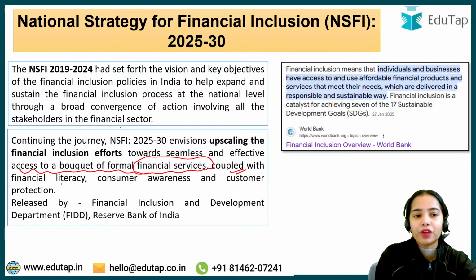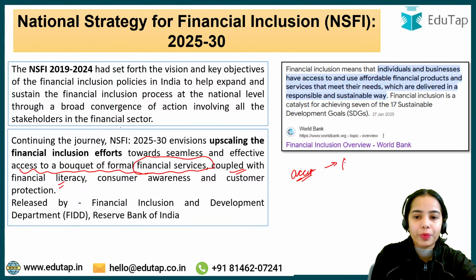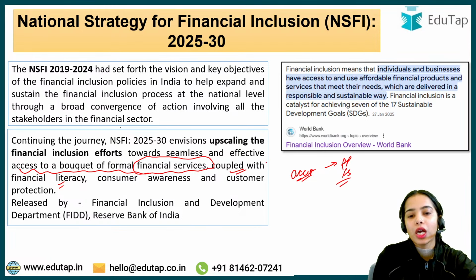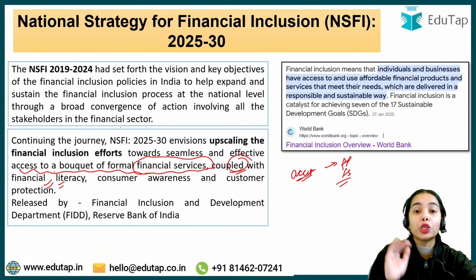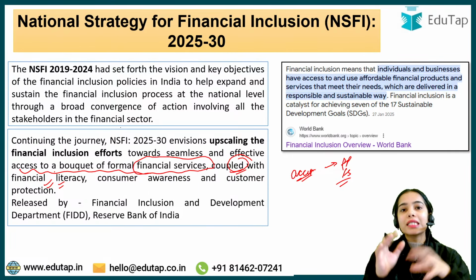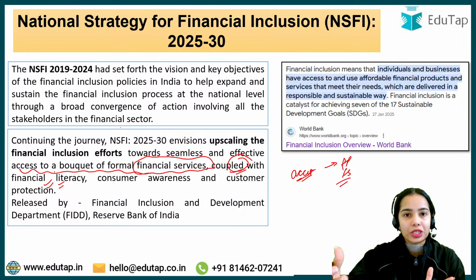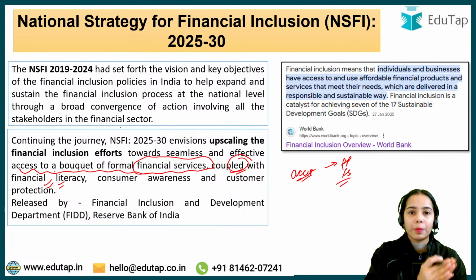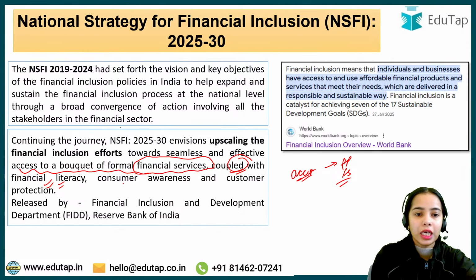Okay, coupled with financial literacy. We do not only want to provide people the access to the financial products and financial services, we also need financial literacy amongst the people, so that they become aware. Not only aware, there is also the financial discipline that the people have, so that they are saving money for future contingencies, and they have insurance products for their risk mitigation. Consumer awareness and customer protection is also important, and is also focused on.